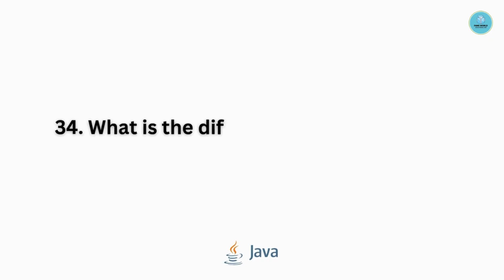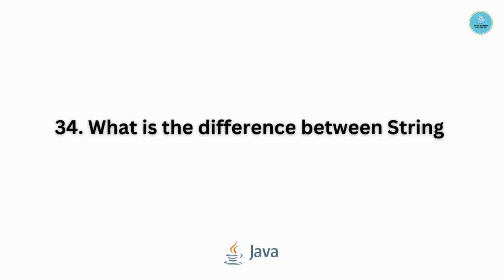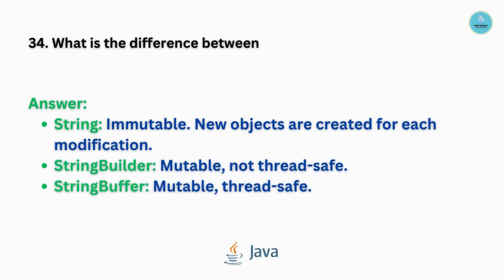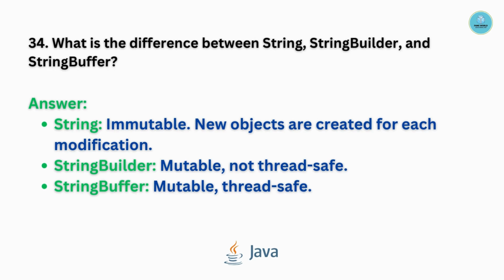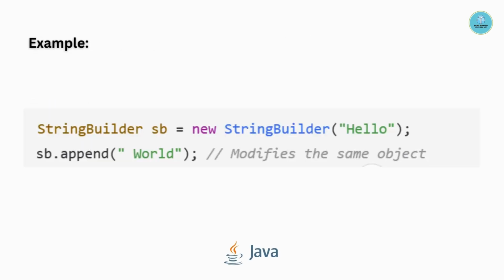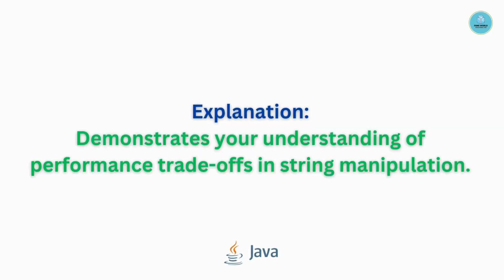Question number 34. What is the difference among String, StringBuffer, and StringBuilder in Java? String is immutable. New objects are created for each modification. StringBuilder is mutable, not thread safe. StringBuffer is mutable, which is thread safe. Example is as follows. This demonstrates your understanding of performance trade-offs in string manipulation.